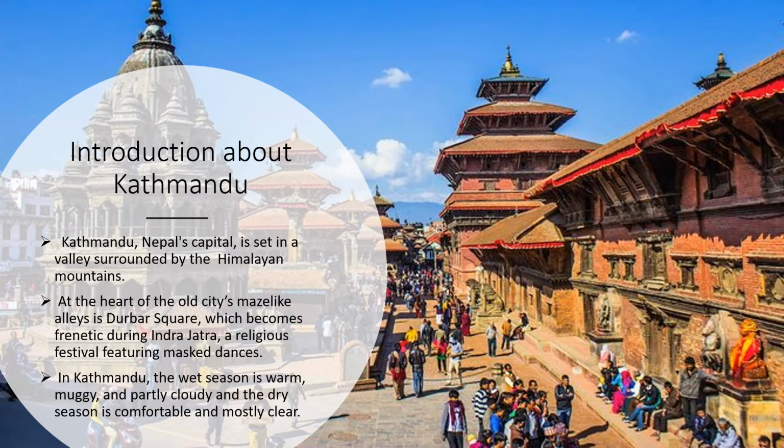So, if you are planning to go to Nepal, you want to visit Kathmandu and various other places of Nepal, this will be helpful, and you can judge and understand what is the right time for you to go there.